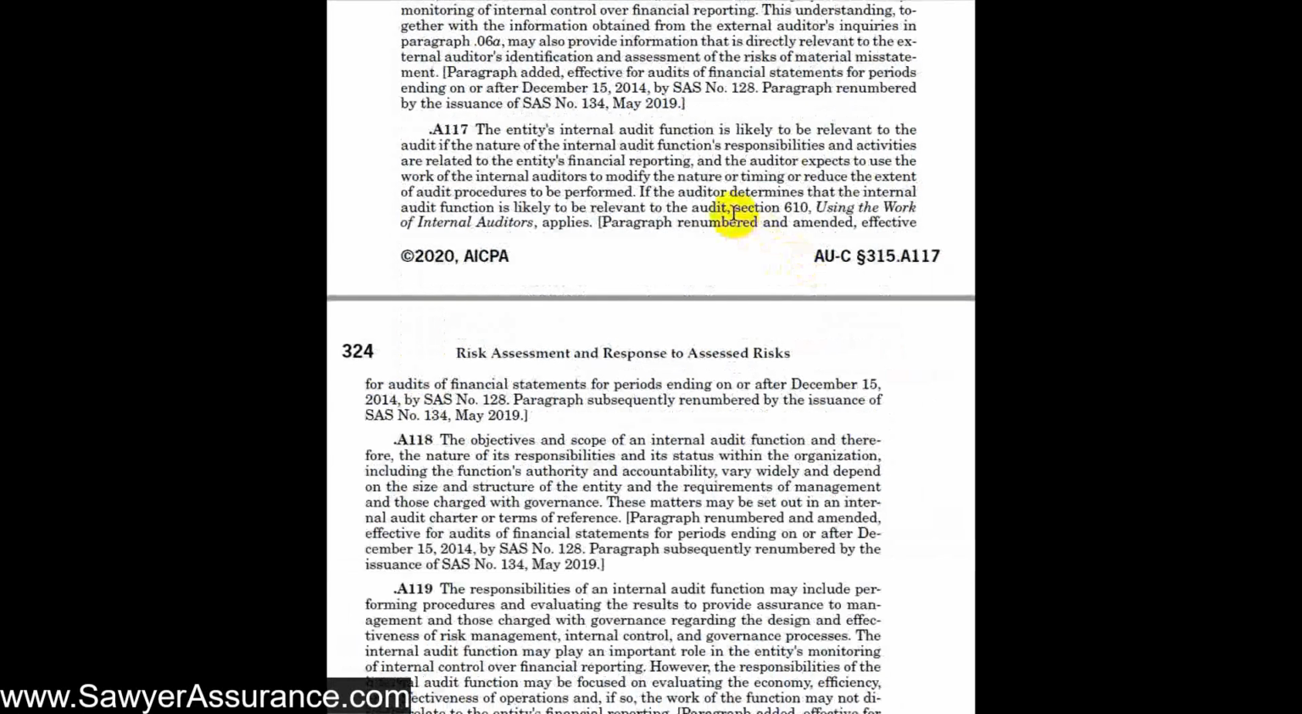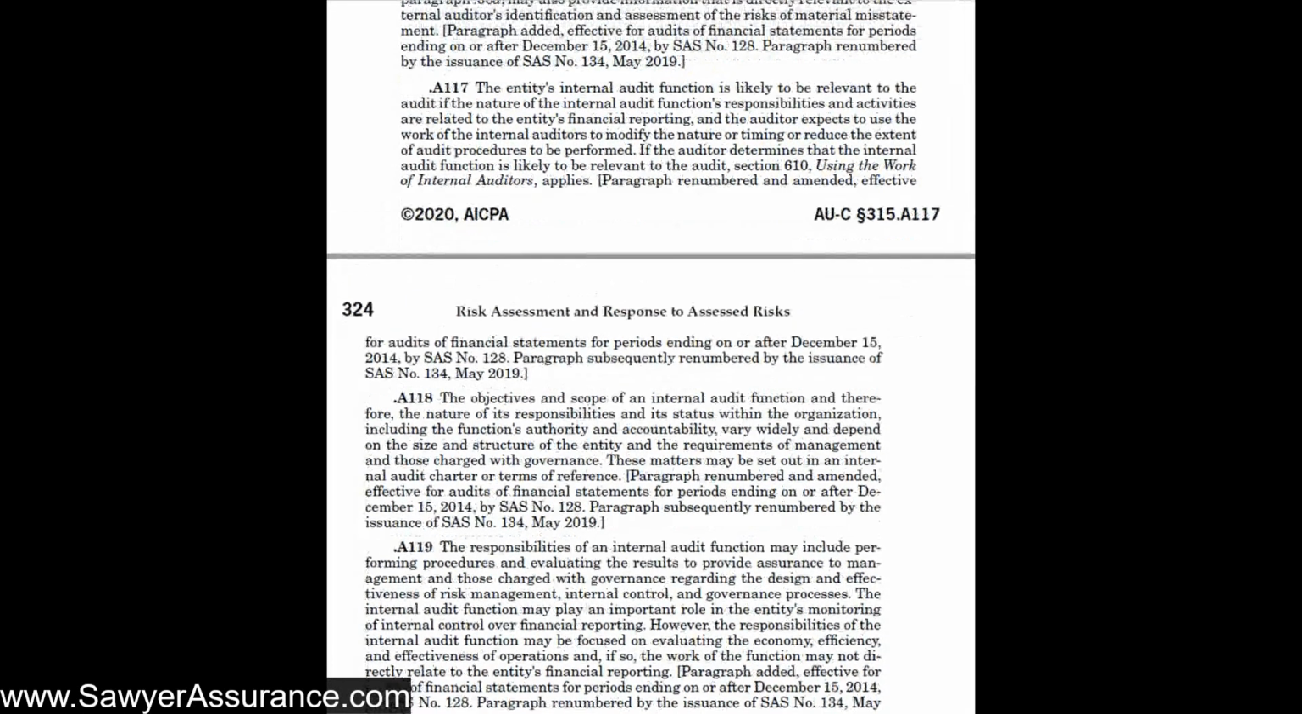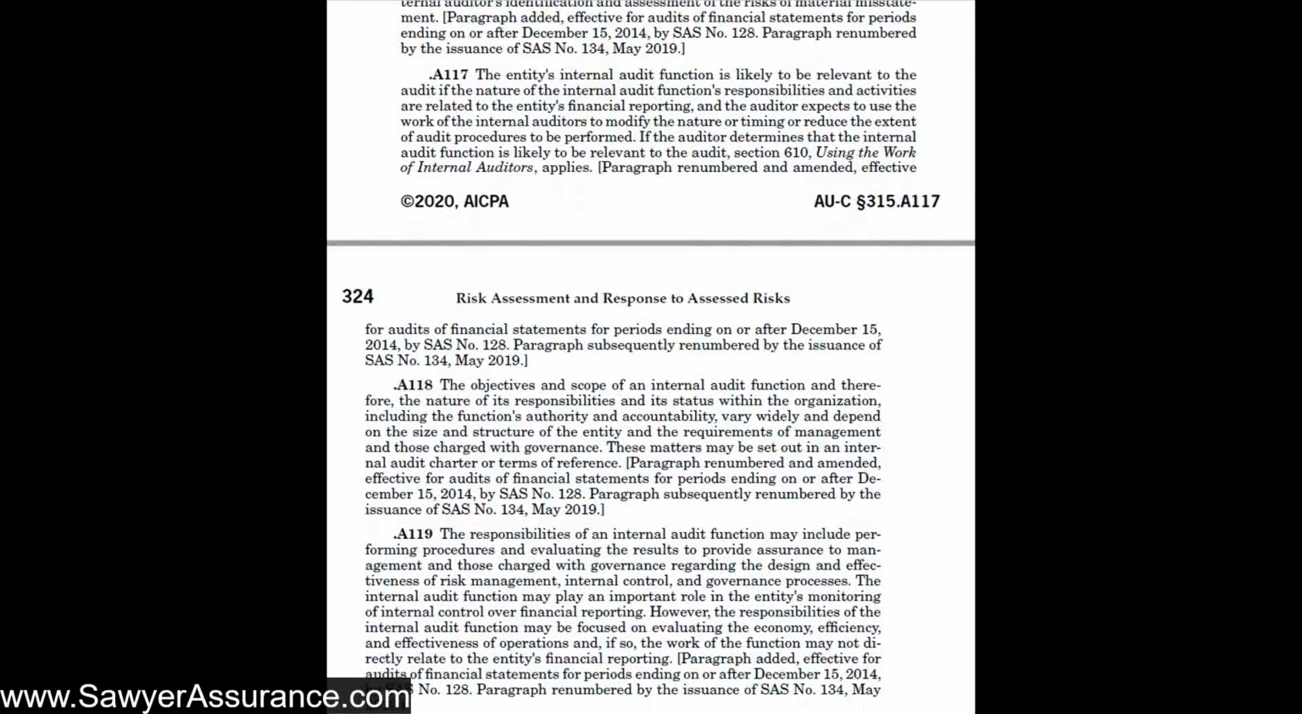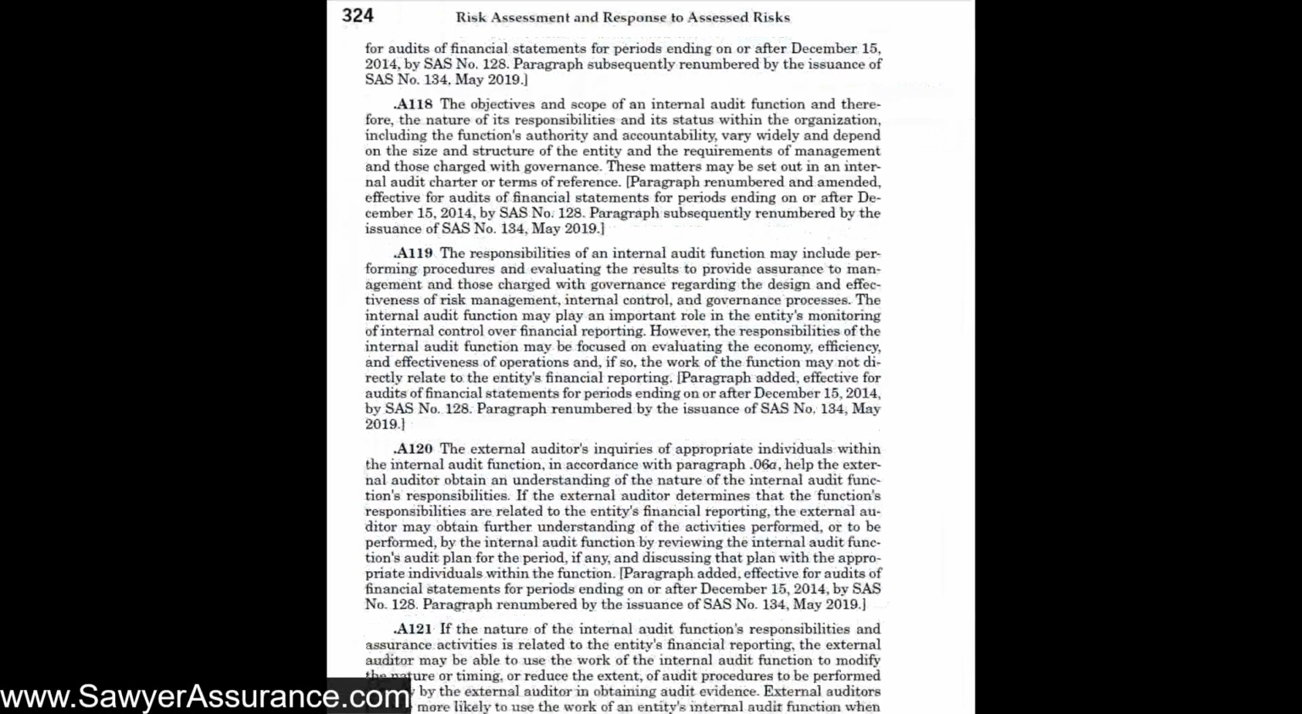There's an entirely different section in the clarified audit standards, AUC section 610, using the work of internal auditors. So if we decide to rely on some of the internal audit function's work to reduce our audit procedures, then we would have to follow the procedures in that section. But this is a totally different section and purpose. Here, we just need to understand how the internal audit function operates and how it fits into their monitoring process. At this point, we're not necessarily trying to rely on the work that they've done. We merely want to understand how they operate.